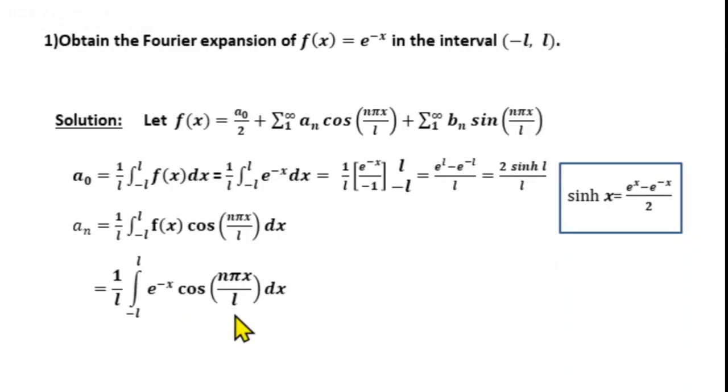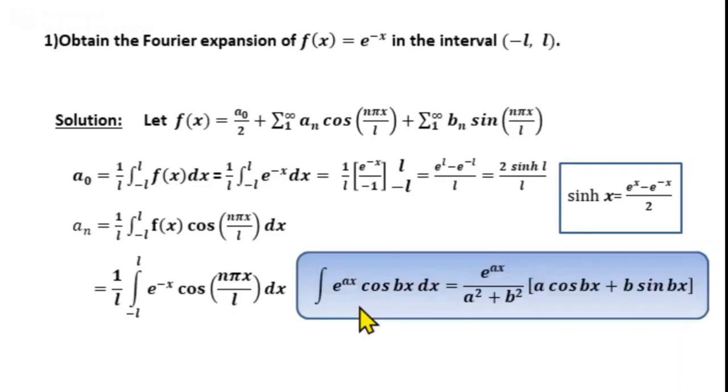Now we integrate this using the standard integral formula: integral e power ax cos bx dx equal to e power ax divided by a square plus b square into a cos bx plus b sin bx. We take a equal to minus 1 and b equal to n pi by L.